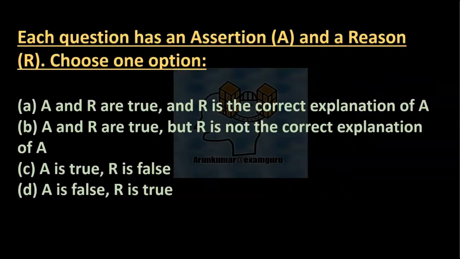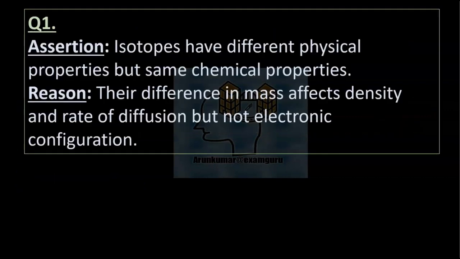Assertion reason questions on chemistry. Each question has an assertion A and a reason R. Choose one option. Option A, both A and R are true, and R is the correct explanation of A. Option B, A and R are true, but R is not the correct explanation of A. Option C, A is true, R is false. Option D, A is false, R is true.